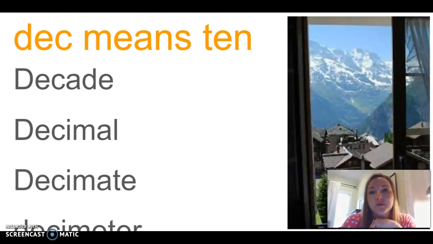All right, the next word we're going to talk about is decimate. So decimate, the word to decimate now means to wipe out or to destroy or to kill something. It connects back to dec because originally, back when there were big legions of armies during the Roman Empire, to decimate someone's army meant that you took out 1/10 of their army, 1/10 of their people, 1/10 of their animals, 1/10 of their weaponry, whatever it was, but you took out 1/10 of it, dec meaning 10.